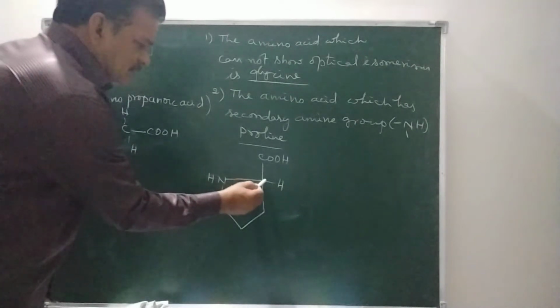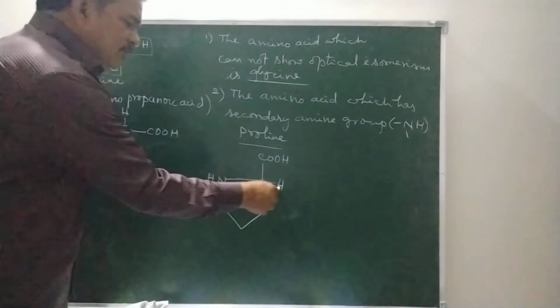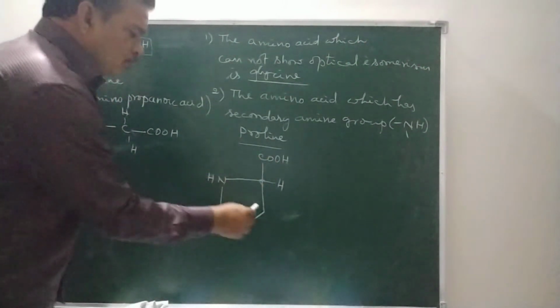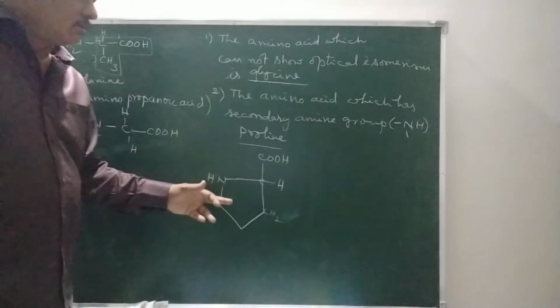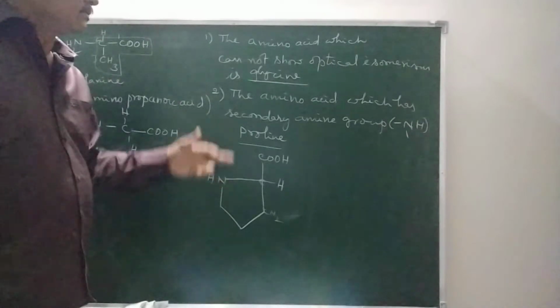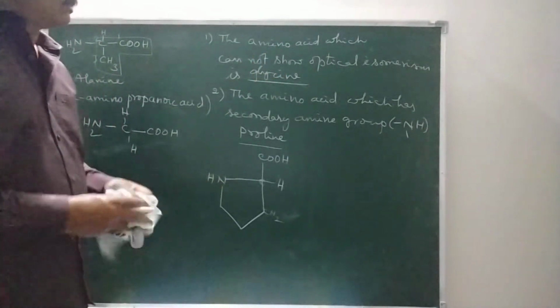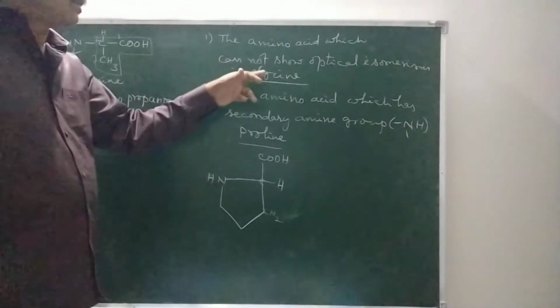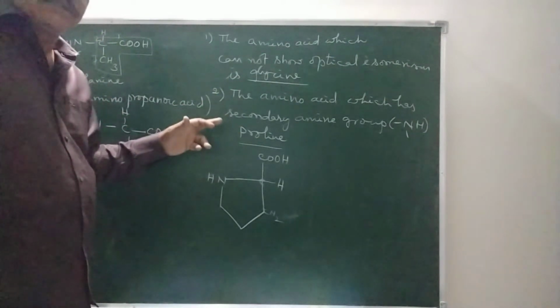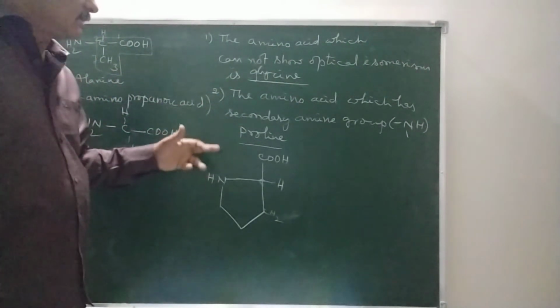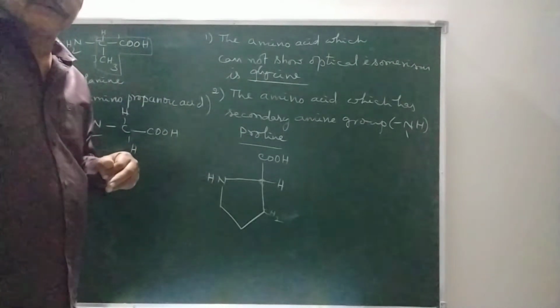Yes. This carbon is bonded with hydrogen, a COOH group, an NH group and a CH2 group. So it has a chiral carbon, so it can show optical isomerism. The amino acid that cannot show optical isomerism is glycine. The amino acid which contains a secondary amine is proline. These are the important questions.